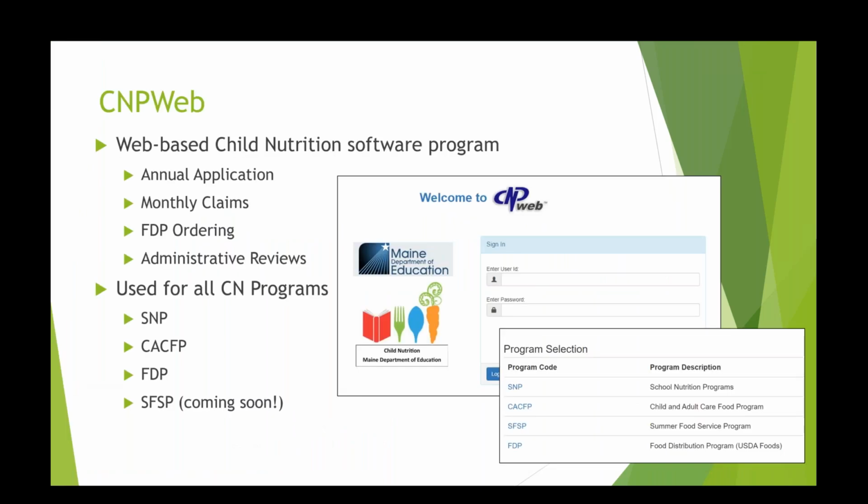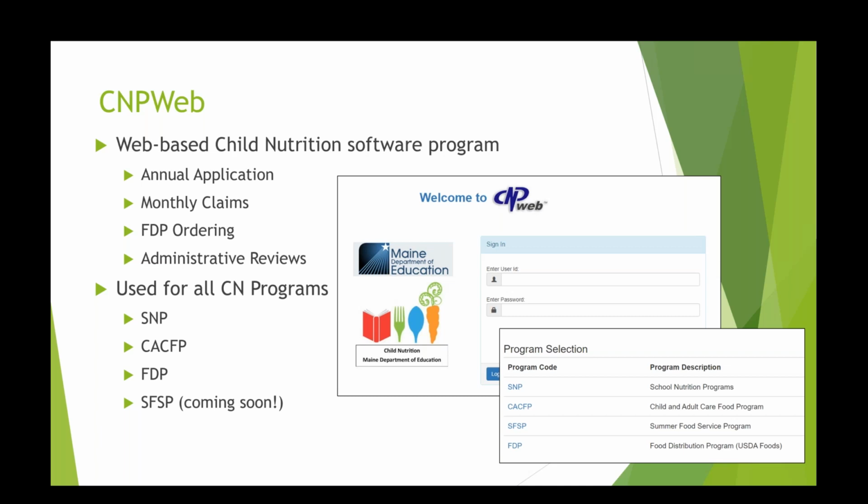So CNPWeb is a web-based software program that houses all of our child nutrition program functions, including school nutrition programs, which is National School Lunch Program, School Breakfast Program, Seamless Summer. It also houses the functions for the Child and Adult Care Food Program, the Food Distribution Program, which is USDA Foods, and then soon to be released, the Summer Food Service Program.